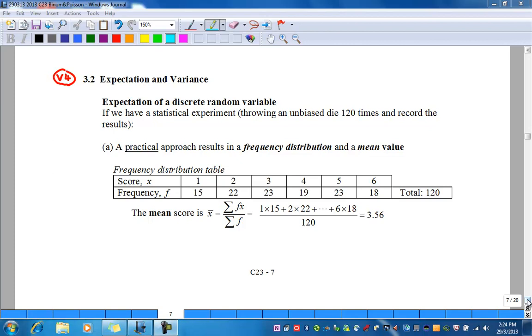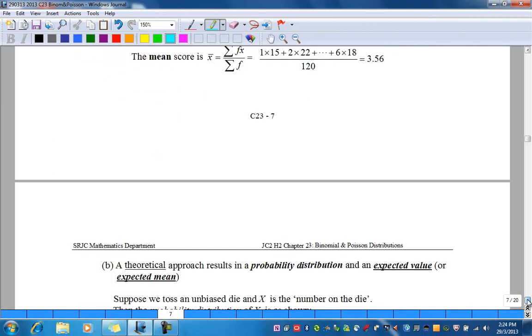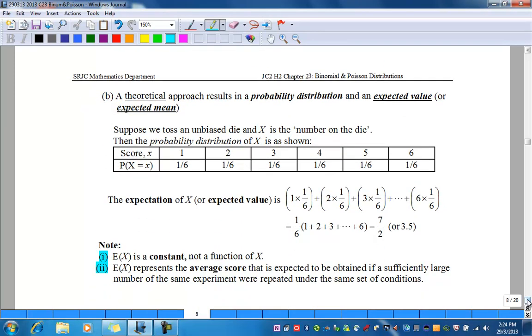equals the summation of the frequency times the score over the summation of the frequency, and that will give you 3.56. B. A theoretical approach results in a probability distribution and an expected value or expected mean.